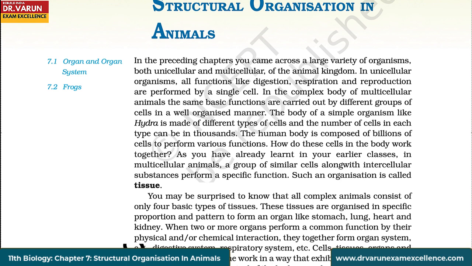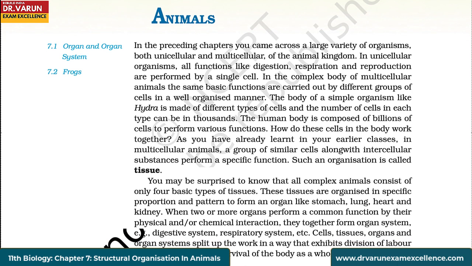a well organized manner. The body of a simple organism like Hydra is made of different types of cells, and the number of cells in each type can be in thousands. The human body is composed of billions of cells to perform various functions. How do these cells in the body work together?